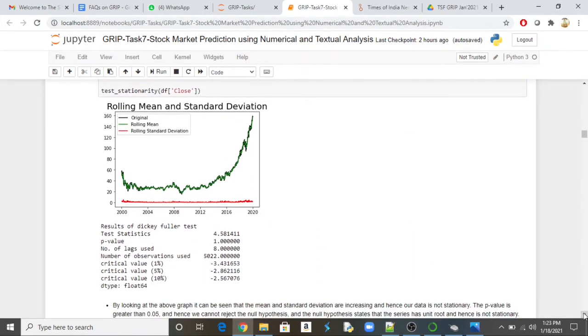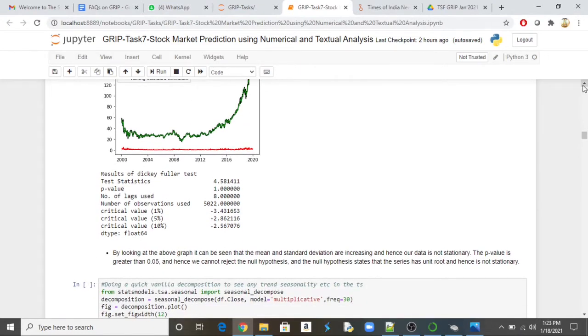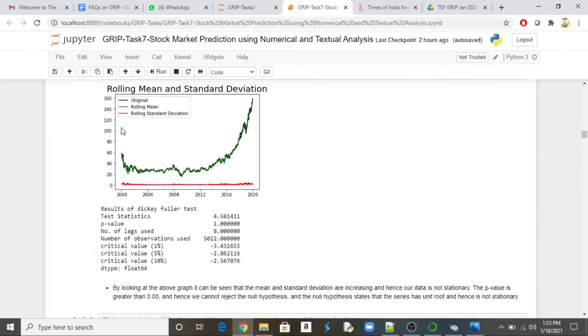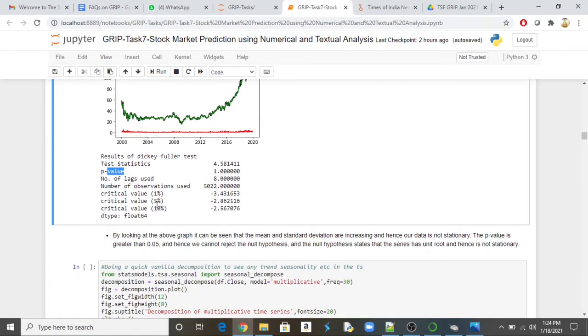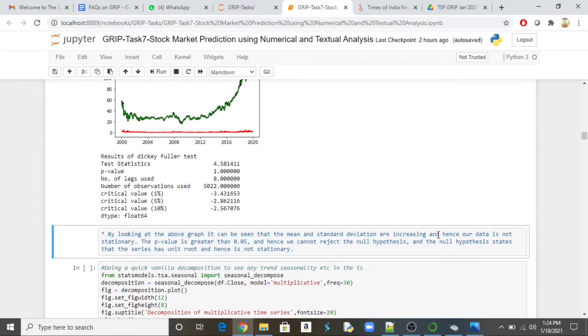Then we are plotting the output. When we plot the output, what we can see is that the rolling mean is going up, increasing gradually, right? Then if you look at the p-value, the p-value is 1. If the p-value was less than 0.05, we could have rejected the null hypothesis. Now the p-value is 1, which is above 0.05. That means we cannot reject the null hypothesis. But again, the mean is going up, right? So that clearly indicates that our data is not stationary.